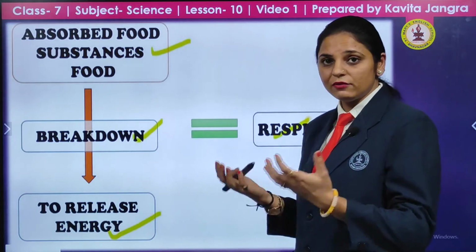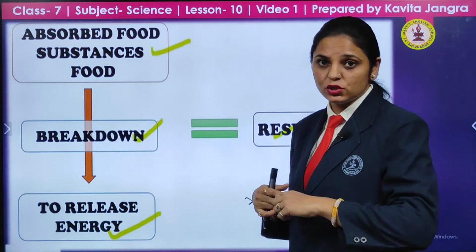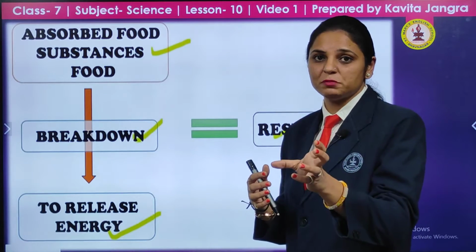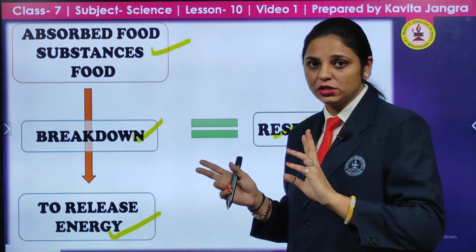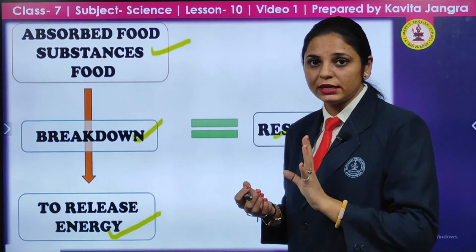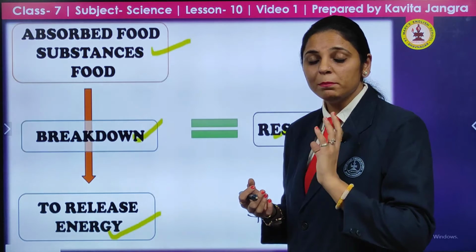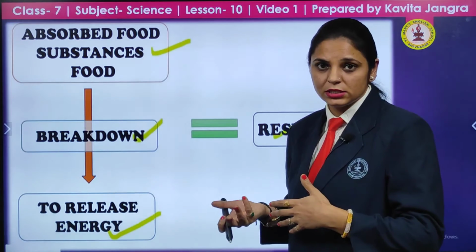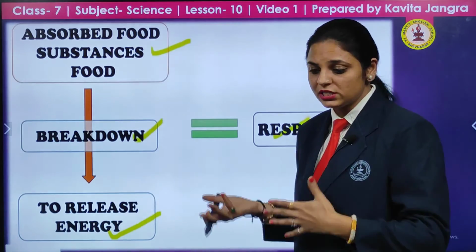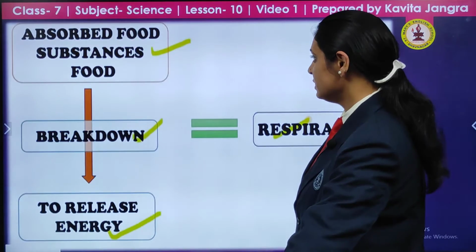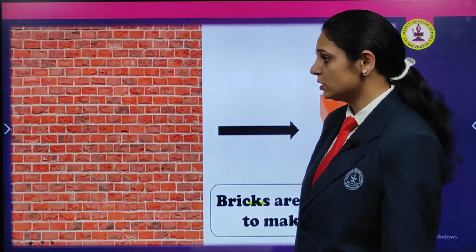The food that we have eaten, when we are respiring, breathing is a small part of respiration. Don't get confused with the two terms. Respiration is a broad term. Each and every cell of the body needs oxygen. Why? Because the food that is absorbed is broken down and gives us energy in each and every cell. That process is known as respiration, because in respiration we take in oxygen.